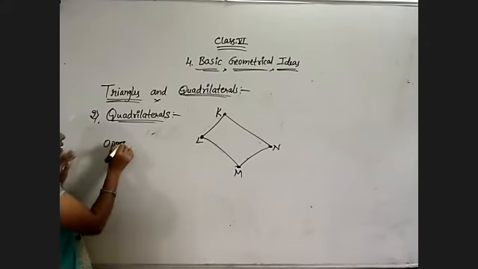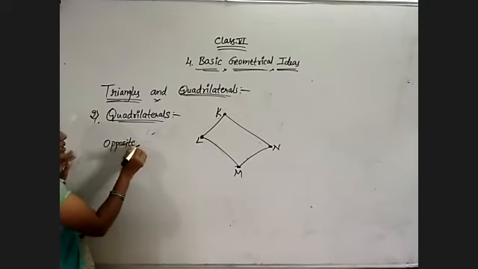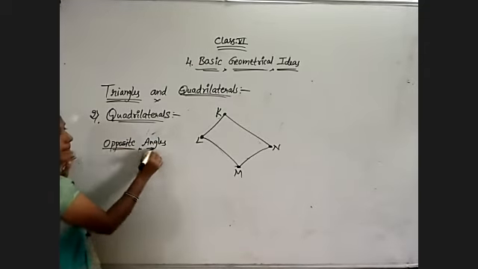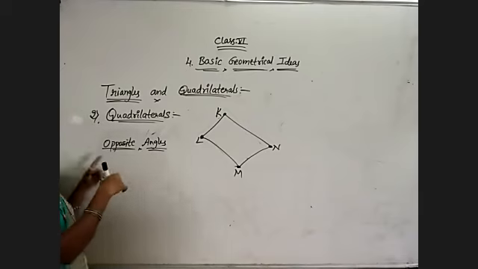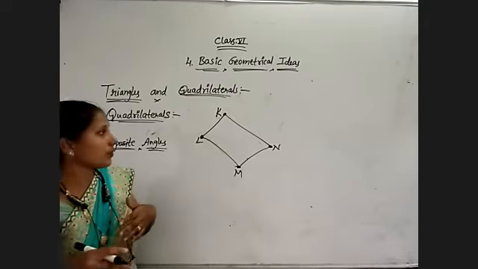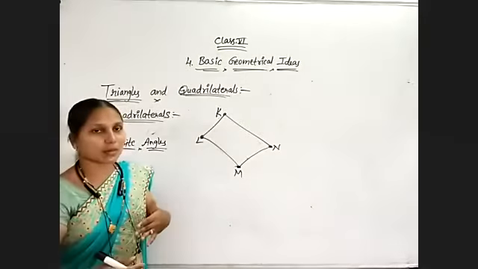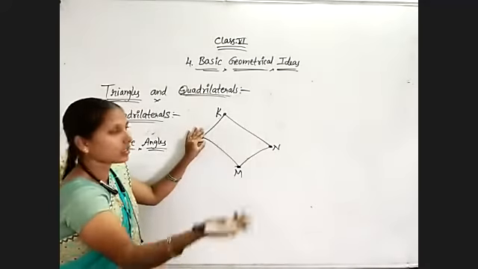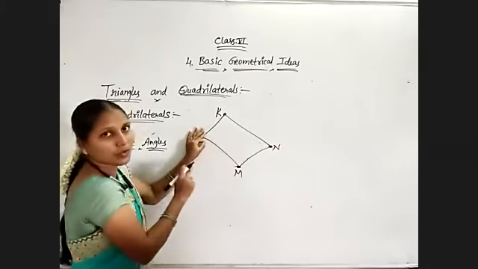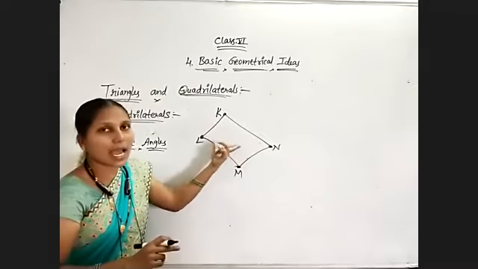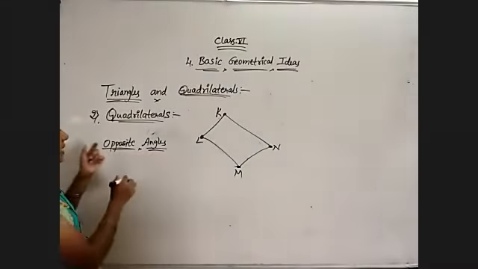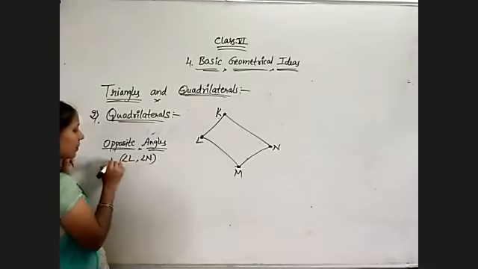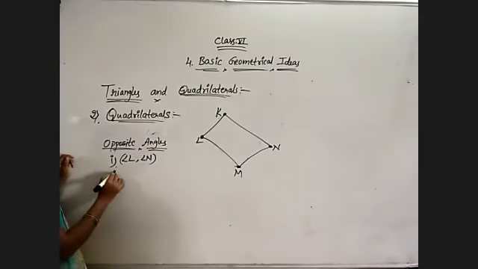Opposite angles. Opposite means which are opposite to each other. For L, what is the opposite? For L, N is the opposite vertex. So L and N are opposite angles; that is, angle L is opposite to angle N. This is my first pair of opposite angles.